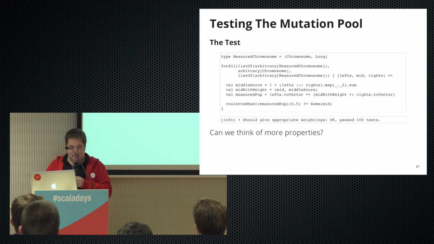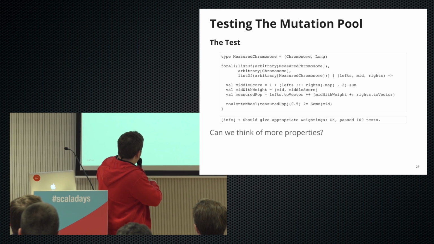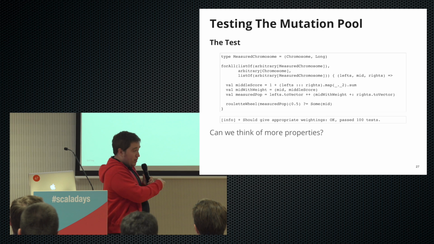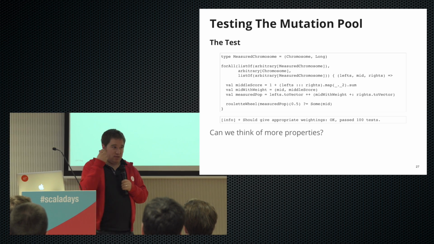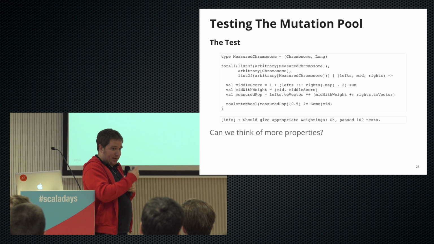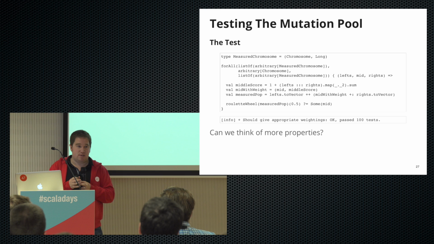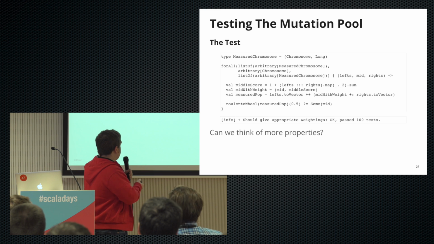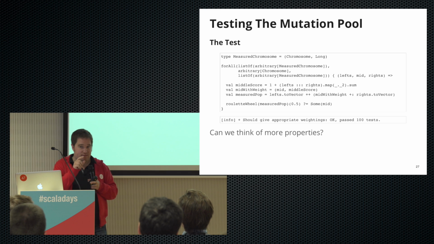And here's a way to test this. Okay, so we provide some chromosomes here that we don't care about, and then we also give them their weighting. And so ScalaCheck gives us all of that information just randomly. And the nice thing here is that sometimes these lists will be empty as well. And then also in the middle of this, we provide our own chromosome, and that's the one we're looking for.